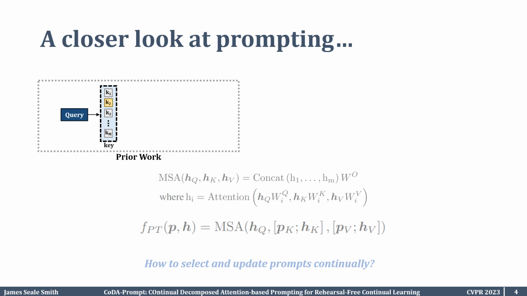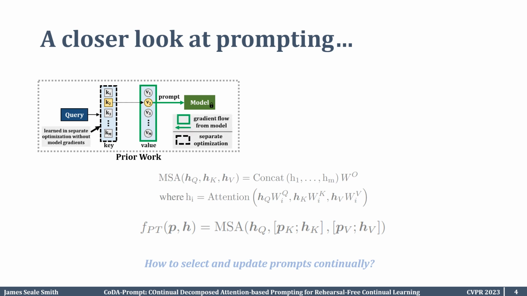So, prior work, such as DualPrompt and L2P, have a key query selection mechanism. Specifically, for every input data, a key is matched to an input query. This key is associated with a value, where these values are the actual prompts that are inserted into the pre-trained model.